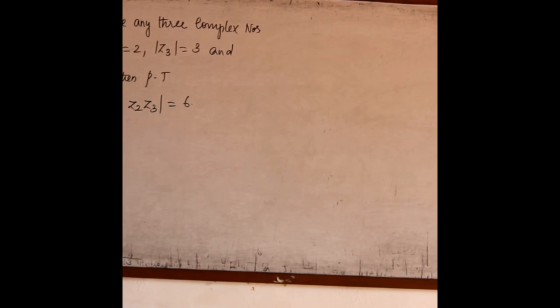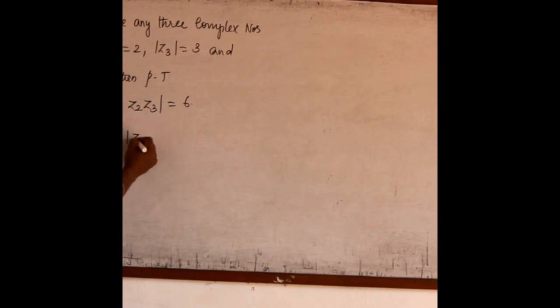Now we shall take the given thing. Given modulus of z1 equal to 1, that is modulus of z1 square is 1, z1 z1 bar equal to 1. From this z1 bar is 1 by z1.